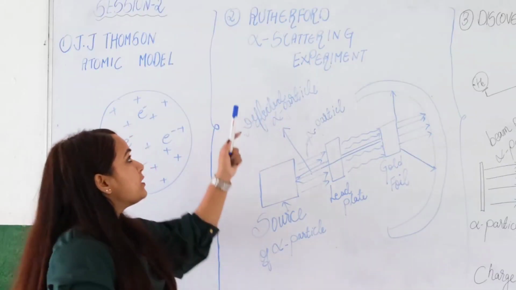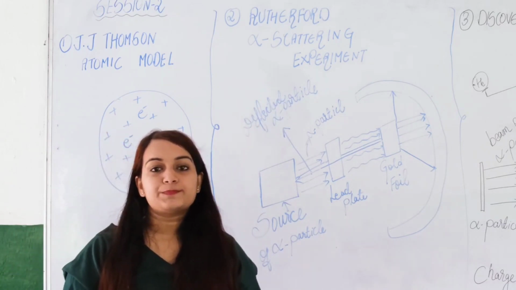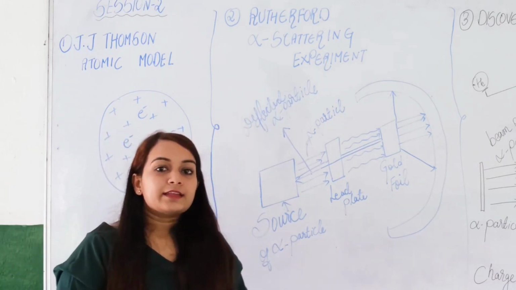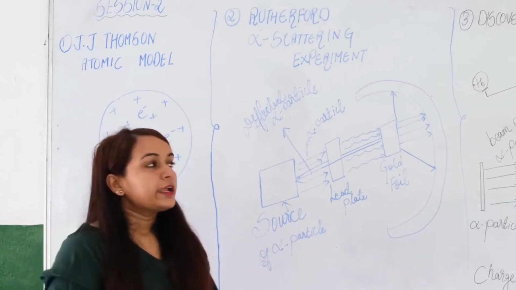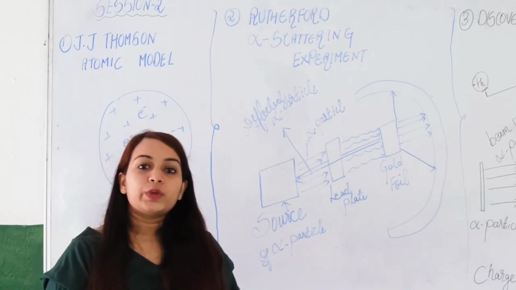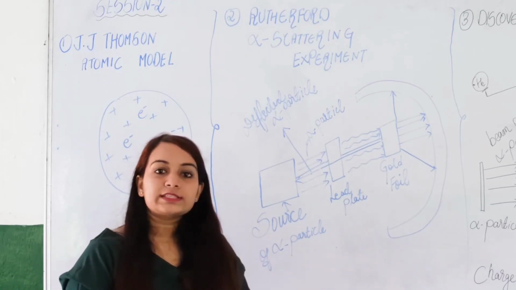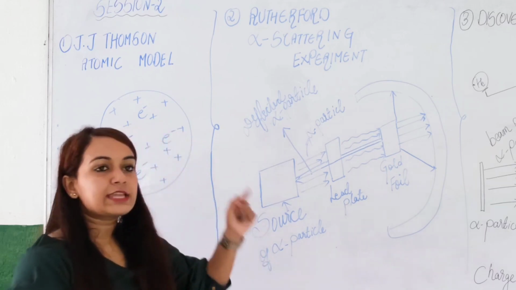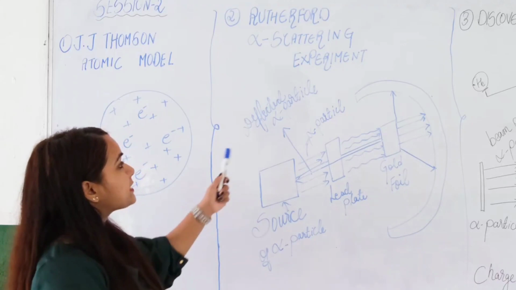During those days, alpha scattering experiment was considered to be one of the most expensive experiments. Yet, Rutherford was able to do this experiment only because in those days he was already working with radioactive elements. That is the sole reason he was the only scientist who could perform alpha scattering experiment during those days. Let us see the setup of alpha scattering experiment.